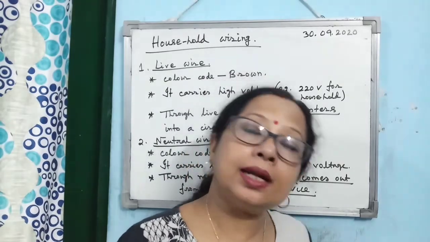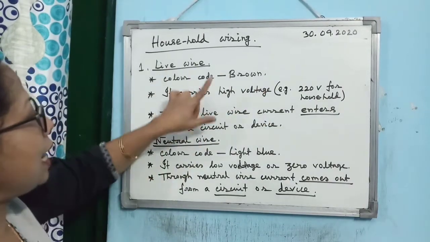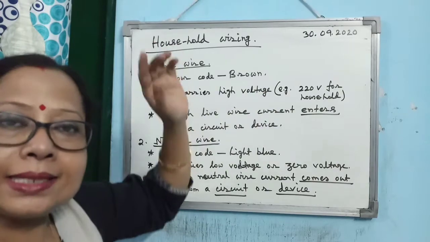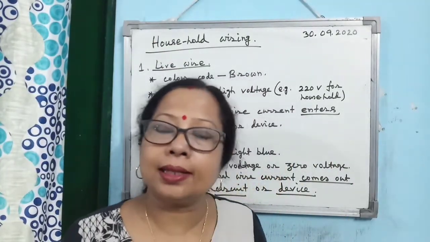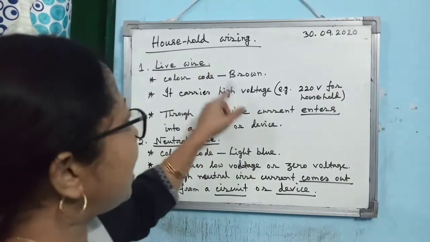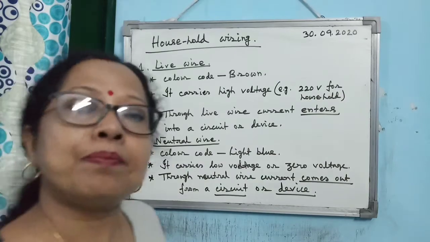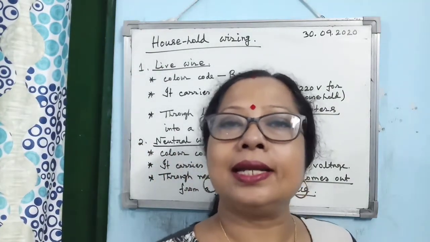So what is the color code for live? That is brown. And the live line always carries high voltage. As I said, in a household, at which voltage do we get the electricity? 220 volt. So the live line will always be at 220 volt. And remember, the live line is the entry for electric current into anything.